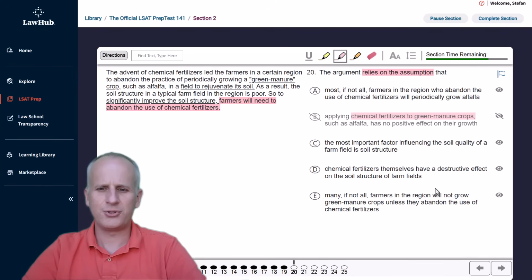Then choice C, the most important factor influencing the soil quality of a farm field is soil structure. We don't need it to be the most important factor. We just know it is a factor. So we can eliminate choice C for not being necessary as well.